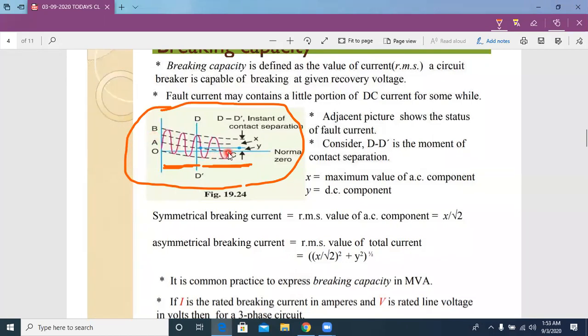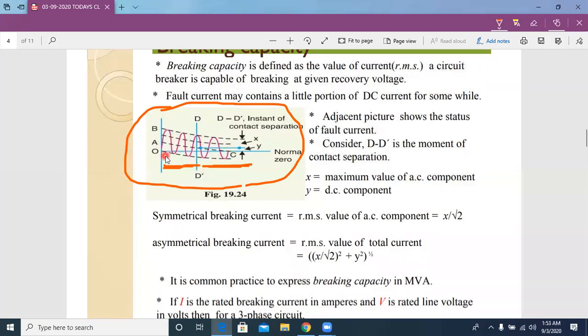At this point, the transient nature, nothing but DC nature, slowly decreases with respect to time. At this point, the DC nature is completely gone. When the DC nature is gone, ultimately this fault current becomes like a symmetrical current.